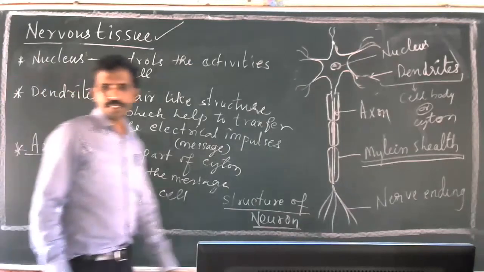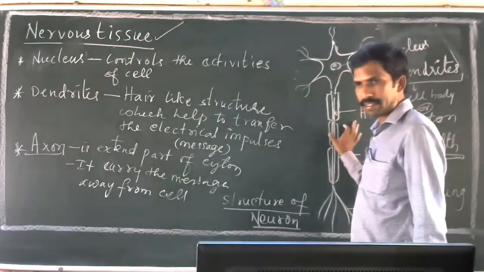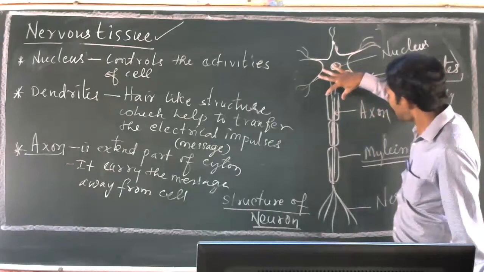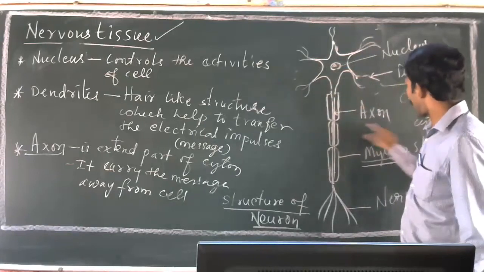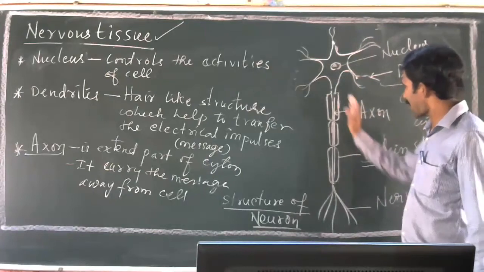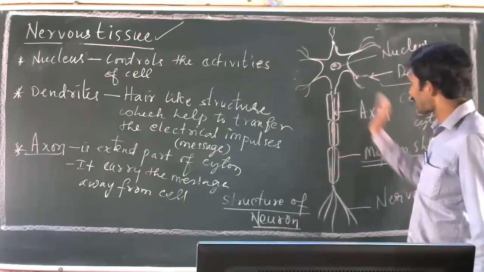So myelin sheath, write it down. Myelin sheath is a fatty layer which is present on the axon. So the axon is covered by a fatty layer called myelin sheath, which protects the axon.